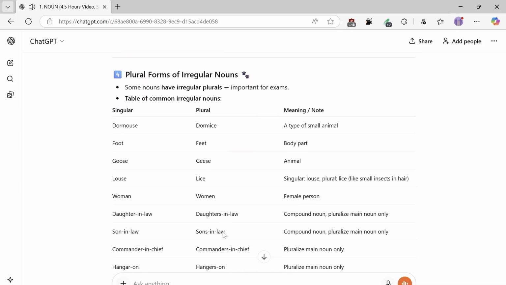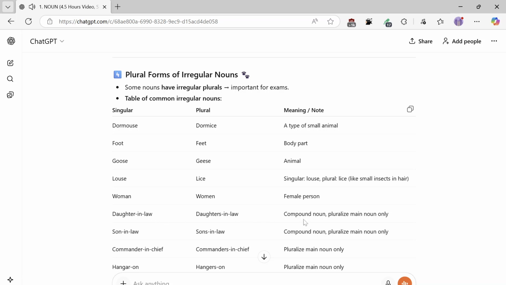Plural forms of irregular nouns. Some nouns have irregular plurals, important for exams. Table of common irregular nouns. Singular, plural, meaning: dormouse, a type of small animal; foot, feet, body part; goose, geese, animal; louse, lice, small insects in hair; woman, women, female person.